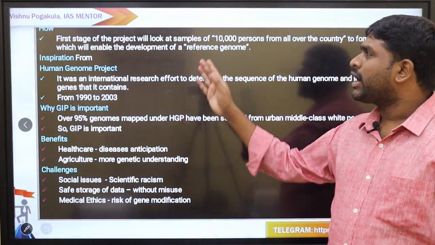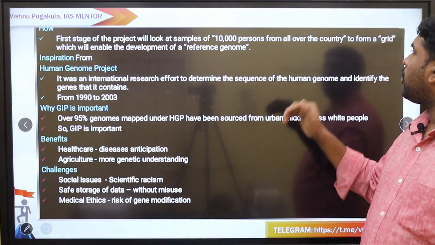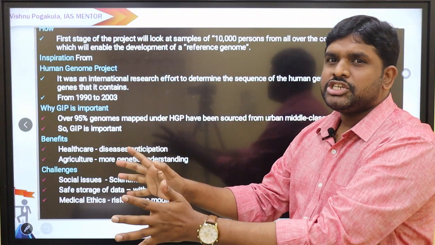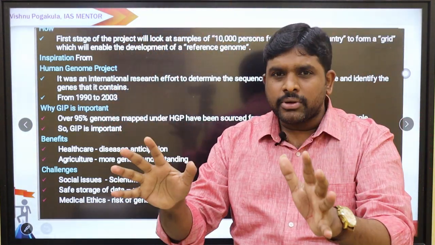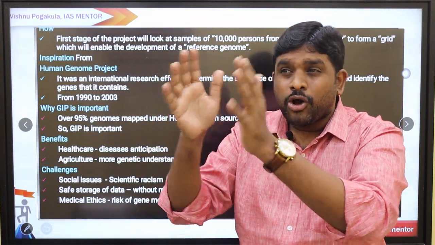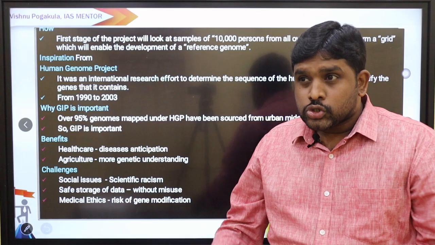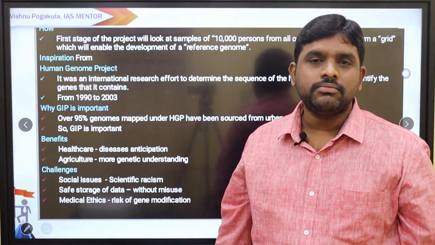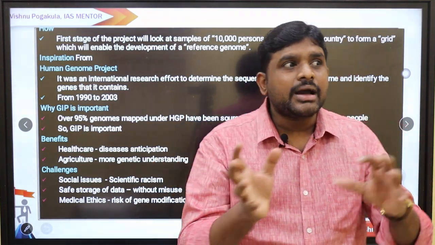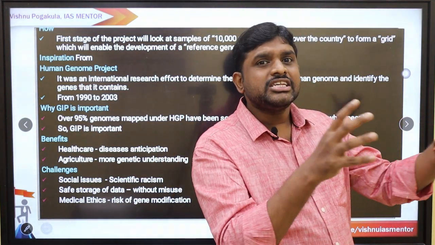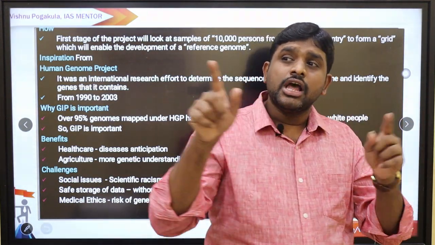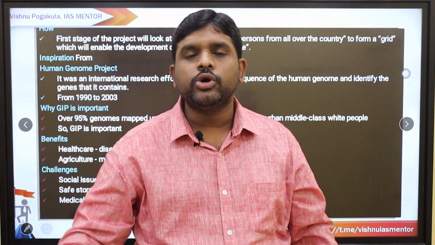In the first stage of the project, we look at samples of 10,000 persons from all over the country to form a grid. What is the common gene structure of these 10,000 people? Mainly these 10,000 people should be one caste or one community or one ethnic group. So these people have this gene structure, and they will take this genome as a reference and compare it with other genomes. When there is a little difference, they will understand the advantage and disadvantage of that genome.